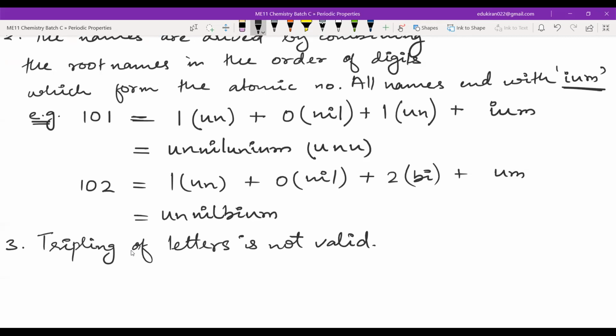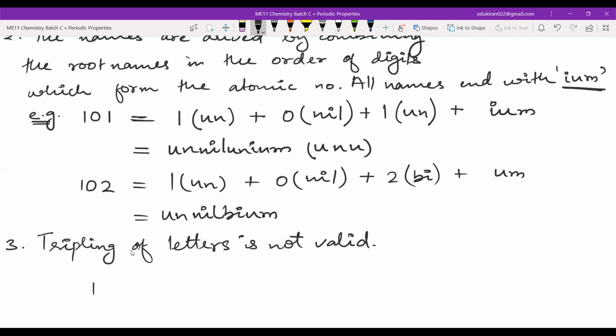What do I mean by tripling of letters? Tripling of letters means, for example, let us say you have un, then en, nil.